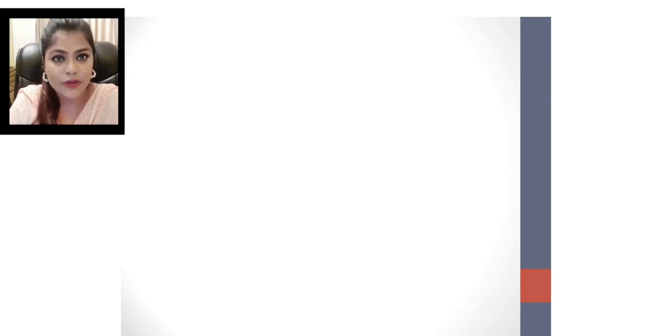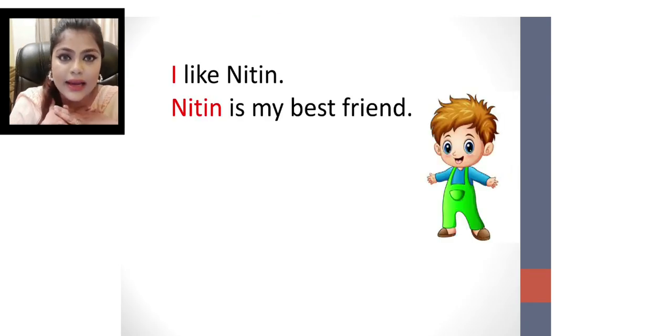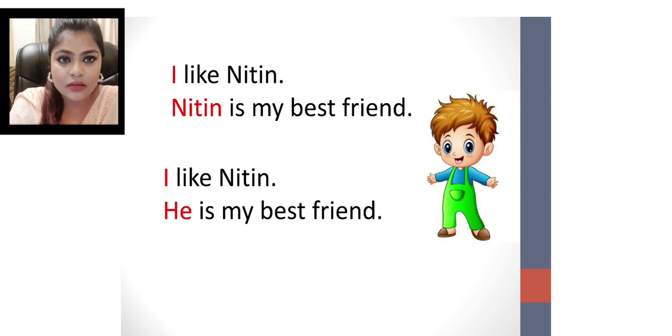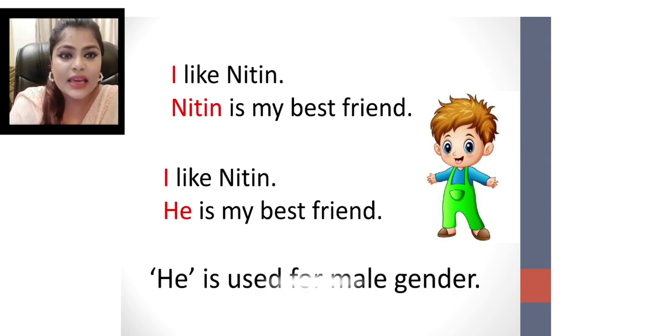Let's see a few examples. I like Nitin. Nitin is my best friend. So Nitin is a noun here. We will remove the noun and put a pronoun there. So for Nitin, what will we use here? Yes, we will use he. I like Nitin. He is my best friend. Instead of Nitin, we will use he. He is used for male gender.